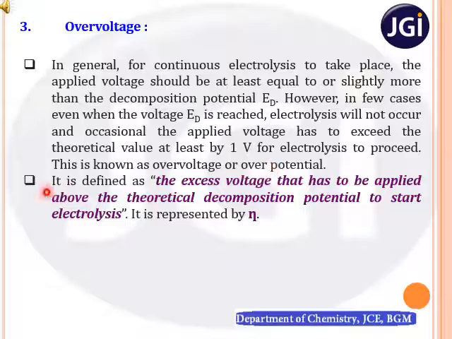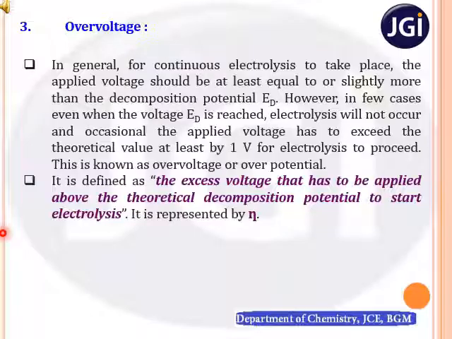It means, so far we have discussed about the decomposition potential. That is, for any electrolysis to take place continuously, we need to have the minimum voltage, that is decomposition potential. In some cases, if I apply the decomposition potential, then also we will not observe the electrolysis to happen. In such cases, we need to apply furthermore extra voltage to carry out continuous electrolysis process.